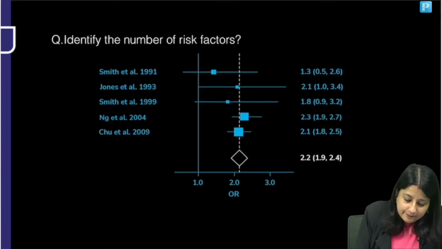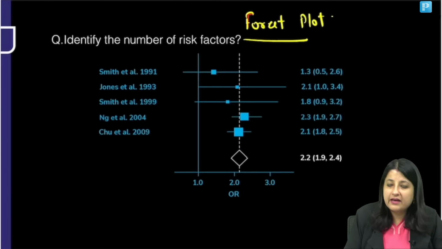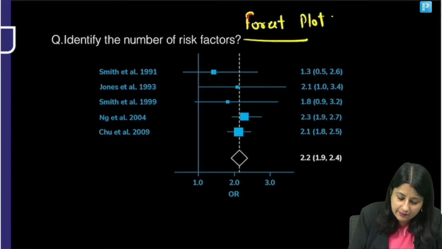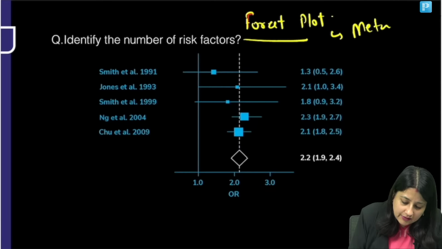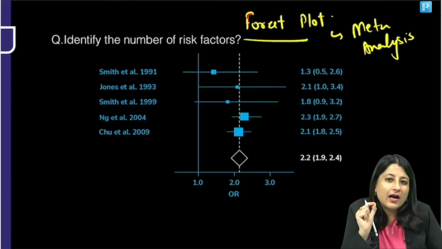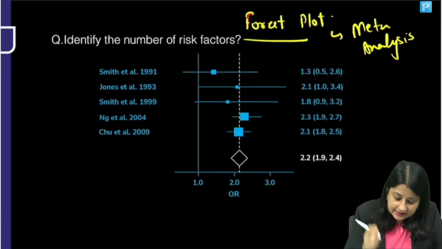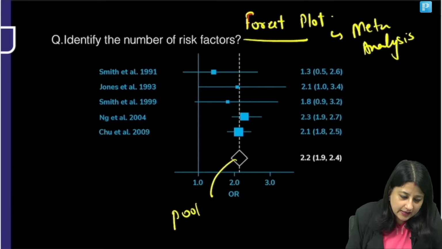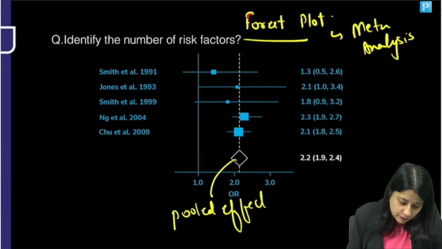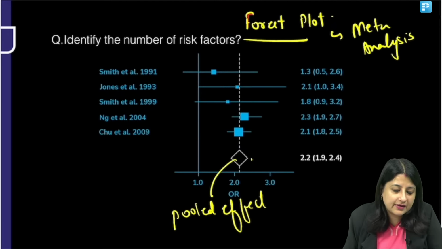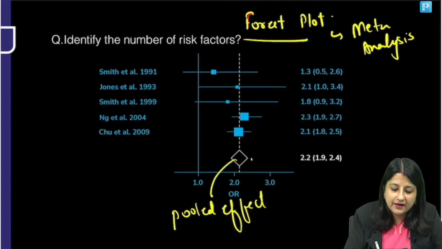Sabse pehle guys, what is the name of this image? This is a forest plot, and a forest plot, everyone, is drawn only for a meta-analysis. Forest plot gives us one single effect, one pooled effect, one single value. That pooled effect or that value is given by this rhombus, or the diamond that you can see.